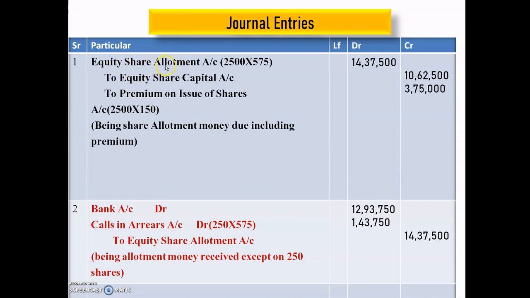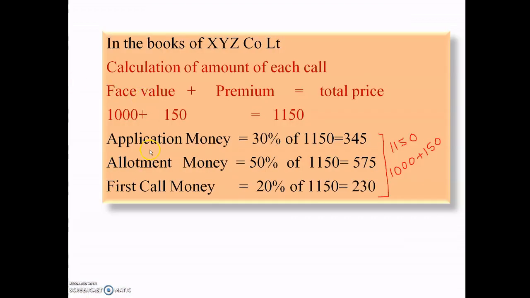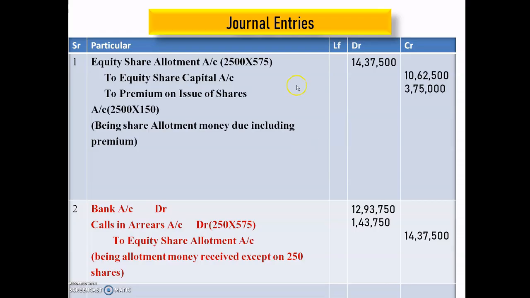Equity share allotment account debit: the company issued 2500 equity shares and the amount on allotment is 575, as we worked out in the working note. So the total will be 14,37,500. Next, see here, to premium on issue of shares.